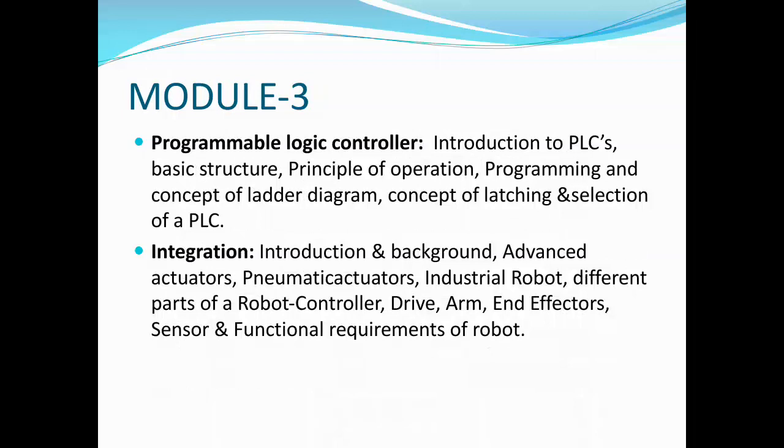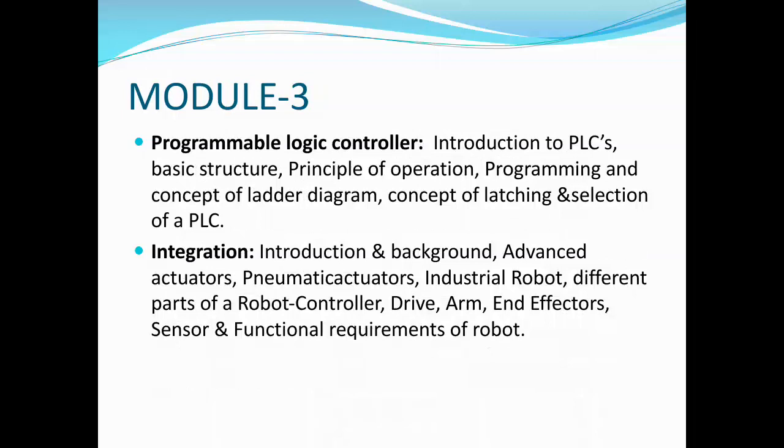Then the second half part is integration, that is how the integration part of mechatronics takes place. Here it is majorly the example of robot systems, which is a very nice example for a mechatronics system. So in this module only robot is taken as an example.